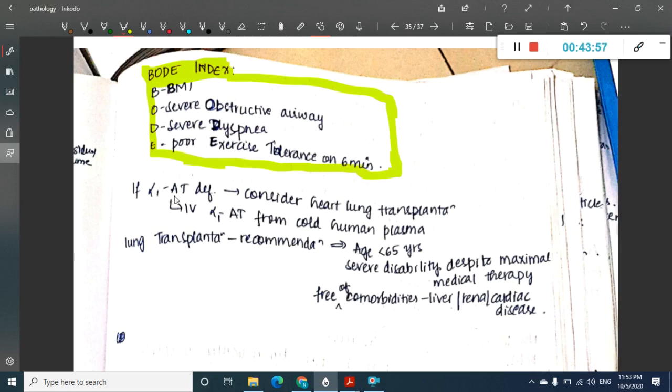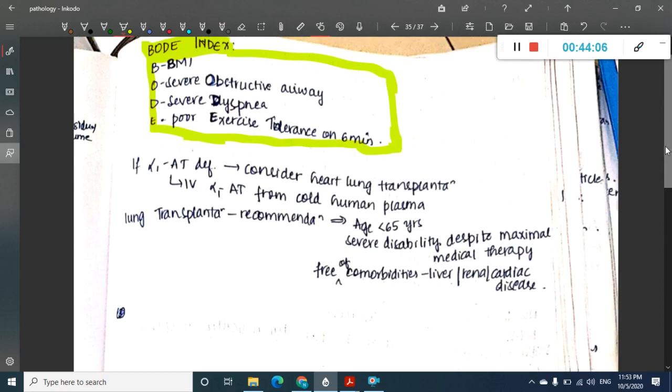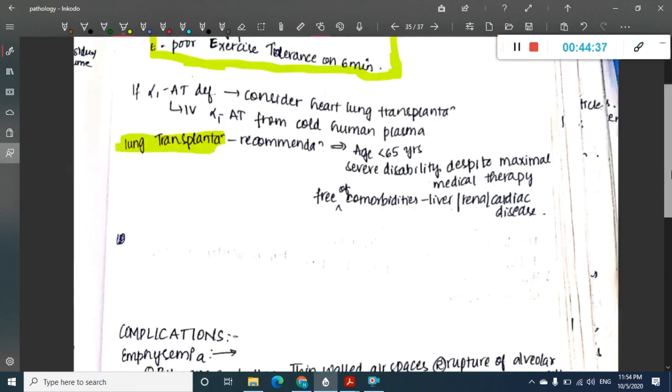This is important. If there is alpha-1 antitrypsin deficiency, then always consider heart-lung transplantation, or you will have to give IV alpha-1 antitrypsin from pooled human plasma, because even if you give any of these, all these are symptomatic therapy. The main problem is alpha-1 antitrypsin, so you will have to treat that. So, when do you do lung transplantation? What are the recommendations? If the age of the patient is less than 65 years, or if there is severe disability despite medical therapy, or if he is free of comorbidities like liver, renal and cardiac disease, then you can do lung transplantation.